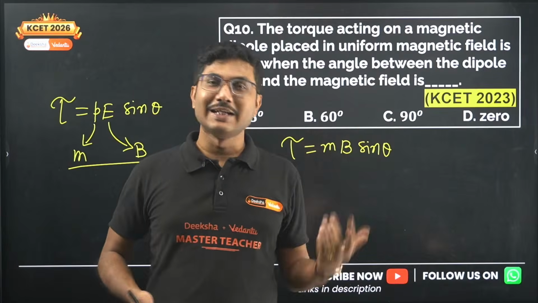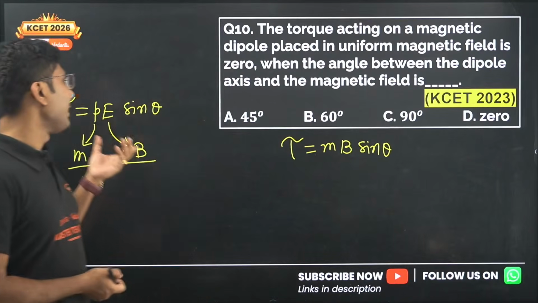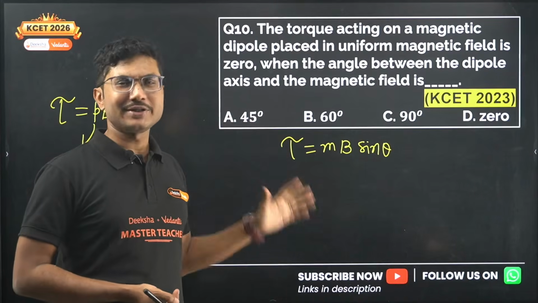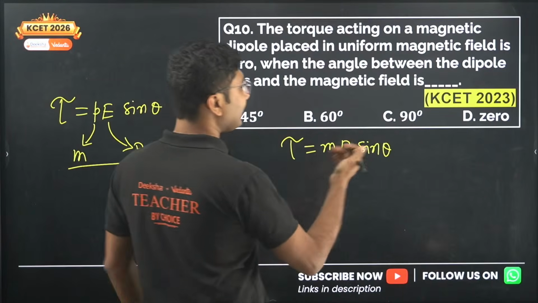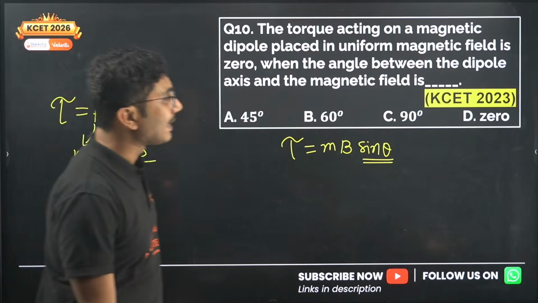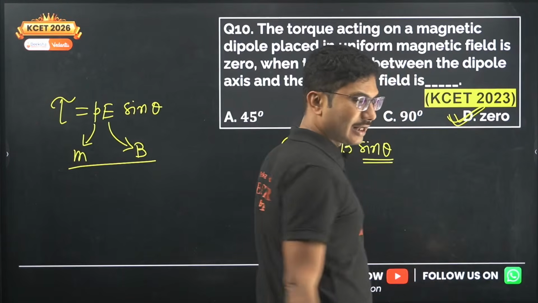Everyone has a nickname, and your friends call you by some other name. Similarly, when electric field torque moves into the magnetic field, only the name changes, but the remaining things remain the same. So the torque is 0 when sin theta is 0, which is at the angle 0 degree. So again option D, 0 degree, is the correct answer.